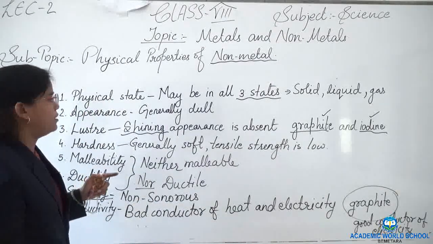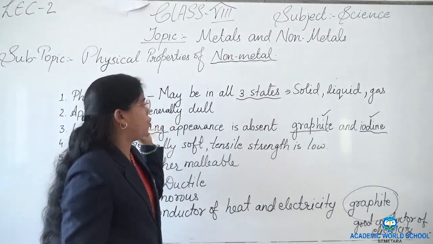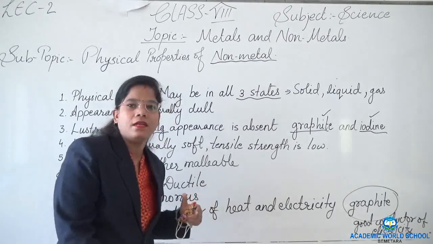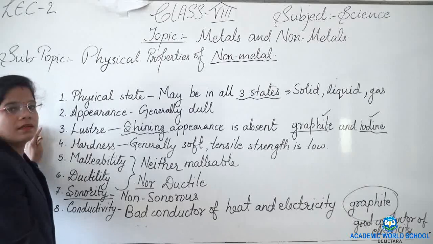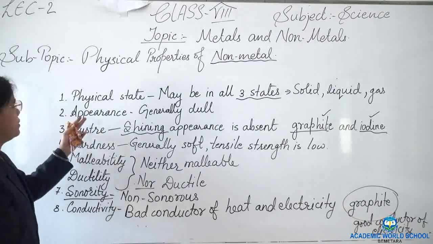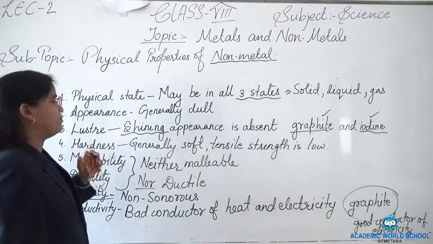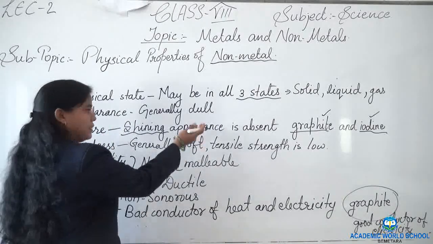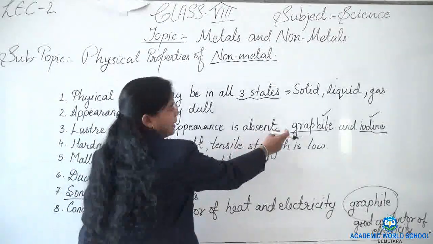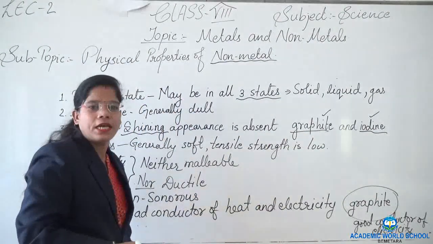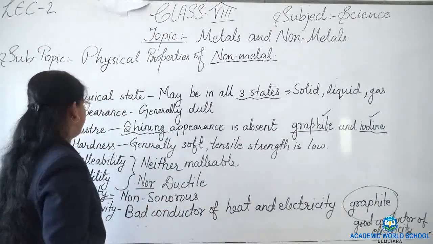In physical state, non-metals may appear in all the three states: solid state, liquid state and gaseous state. They are generally dull in their appearance. They do not have their own shine. Only graphite and iodine have their own shine. Other than that, non-metals do not have their luster.